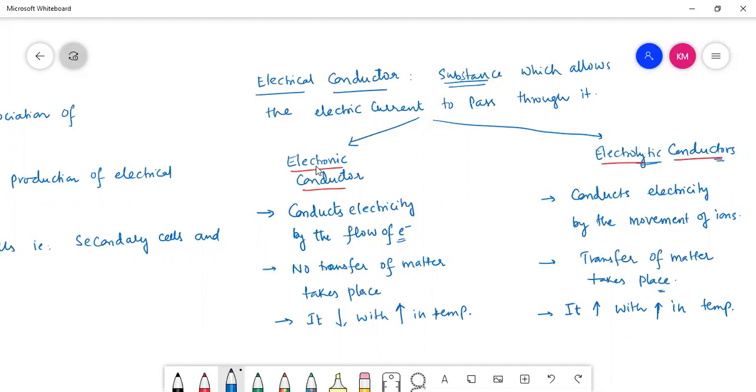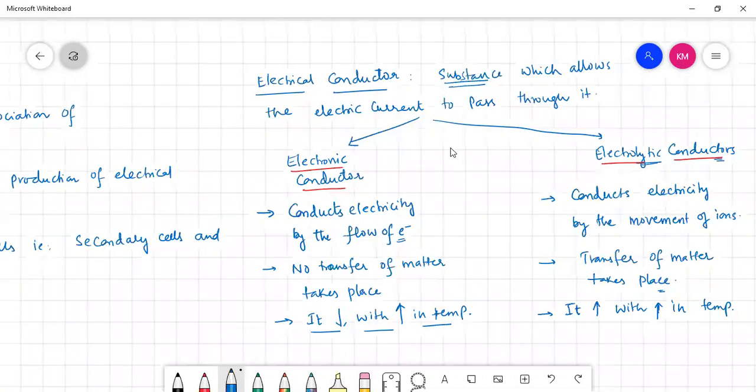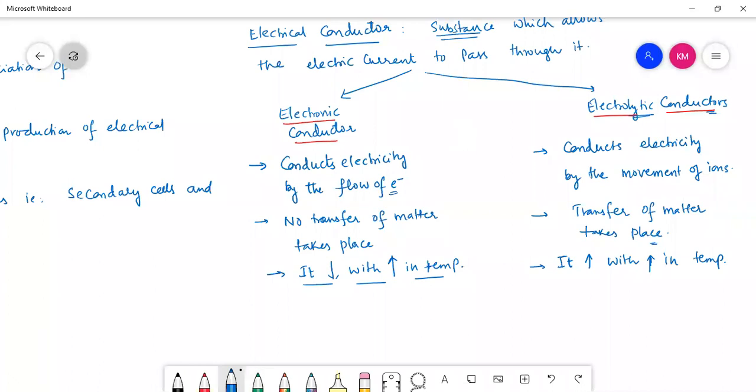But when we talk about an electronic conductor, if you increase the temperature, what will happen there? In that electronic conductor, the molecules are packed, so those molecules start to vibrate. When molecules start to vibrate, they can obstruct the flow of electrons. When they obstruct the flow of electrons, conductance decreases. That's why its conductance decreases with increase in temperature. That is a major point of difference between electronic and electrolytic.